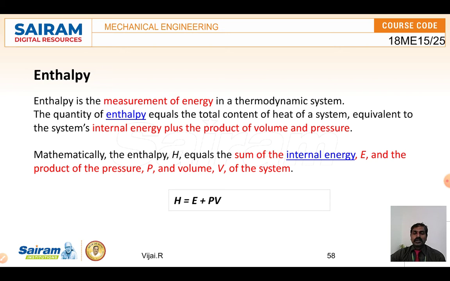So, the internal energy. Enthalpy is equal to the sum of the internal energy and the product of pressure and volume of the system. That is the mathematical form, pressure and volume. A system, as I already said, is the one we are going to study. If you take a pressure cooker with some components inside that is getting boiled, that is a system. Or a pan with water that is boiling, that is also a system.